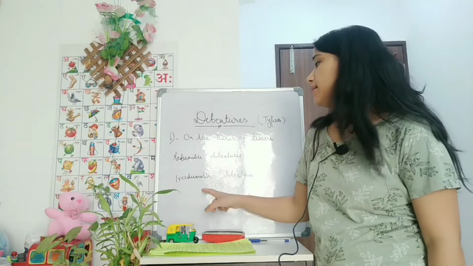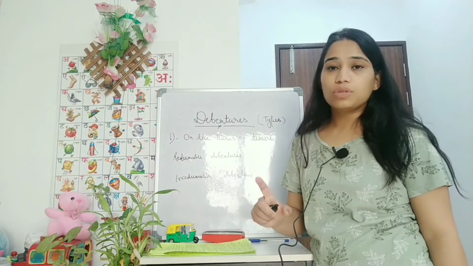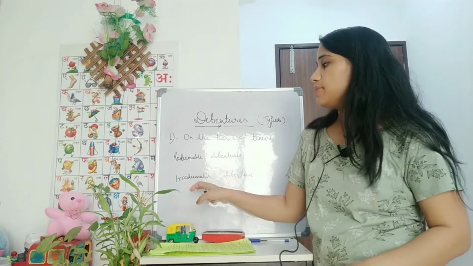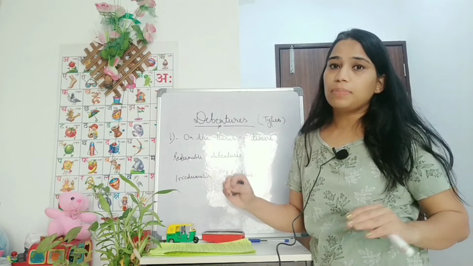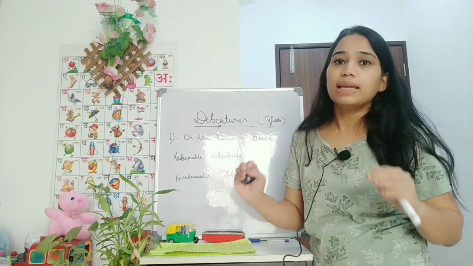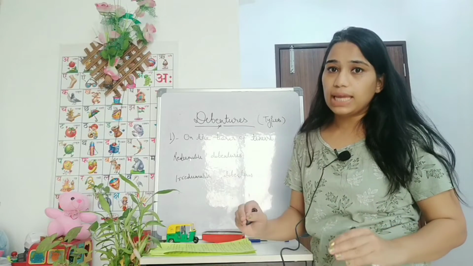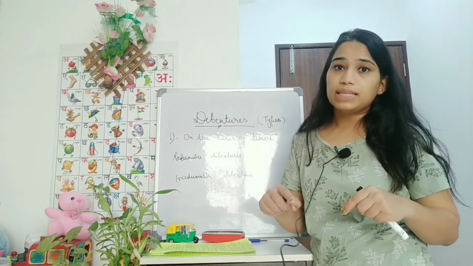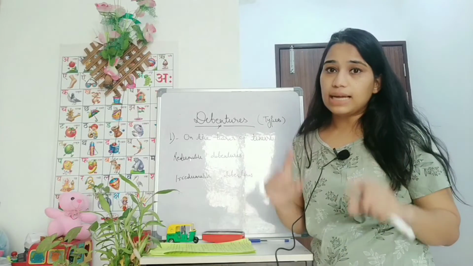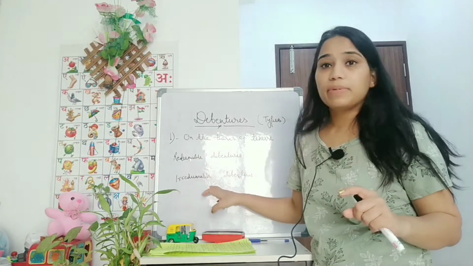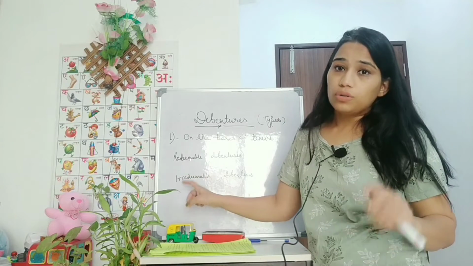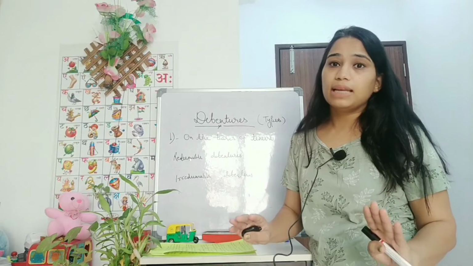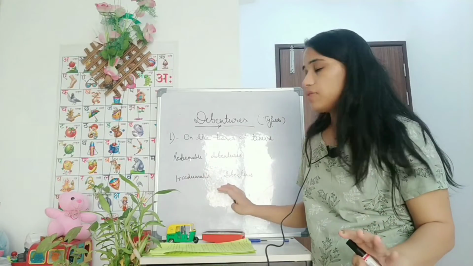But irredeemable debentures are those, we call them perpetual debentures also, because these debentures are for the lifetime of the company and the holder is getting interest on these debentures only, and these debentures can be payable if the company is getting wound up. Only at that time these irredeemable debentures are payable. Otherwise these debentures will remain active for the lifetime of the company.